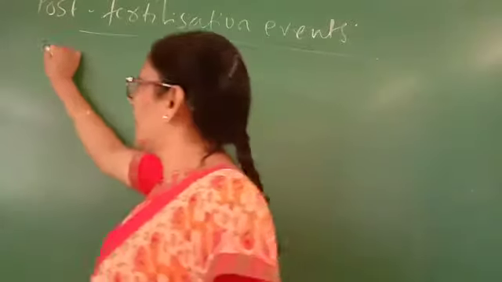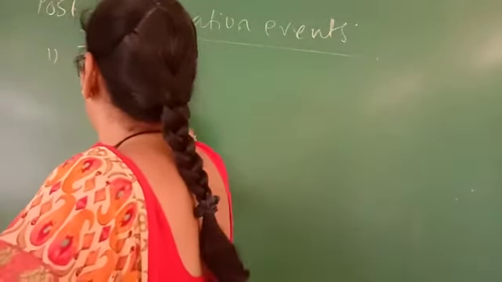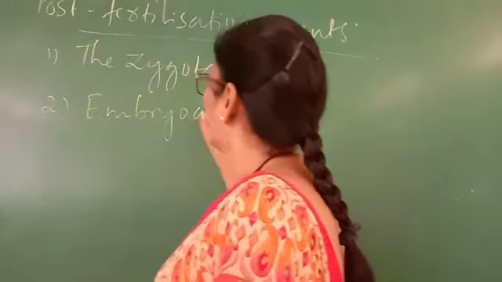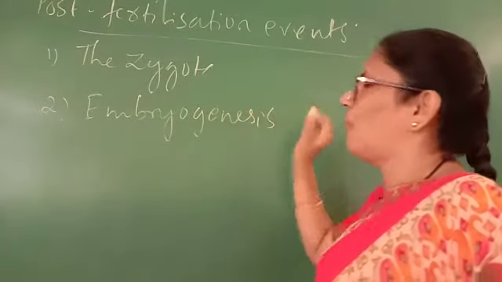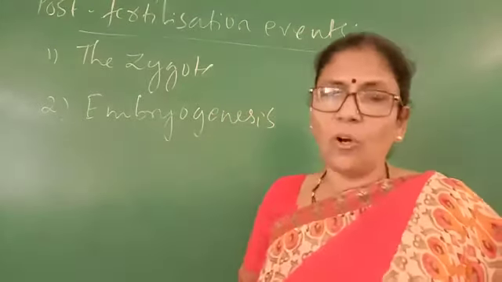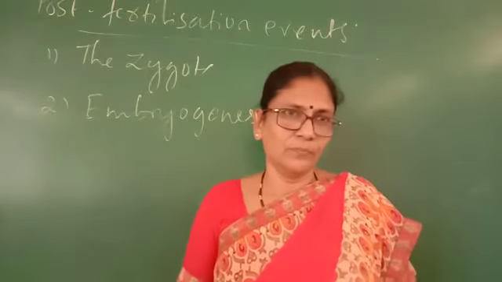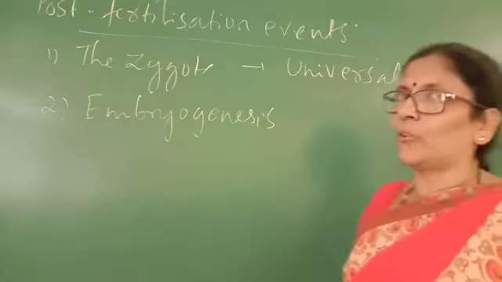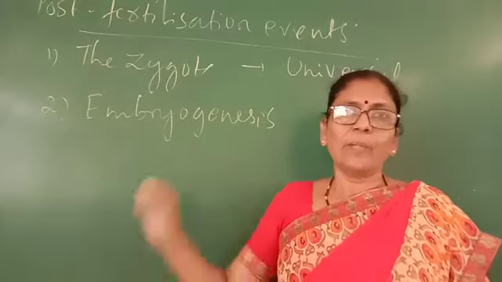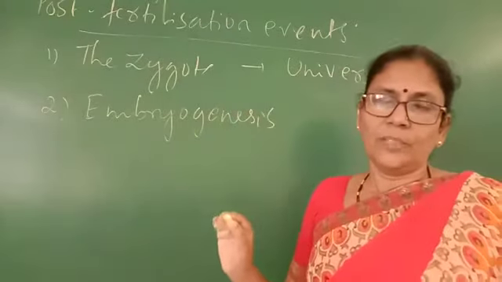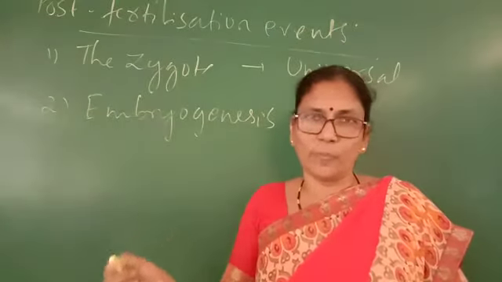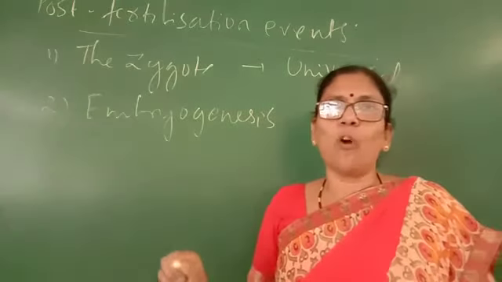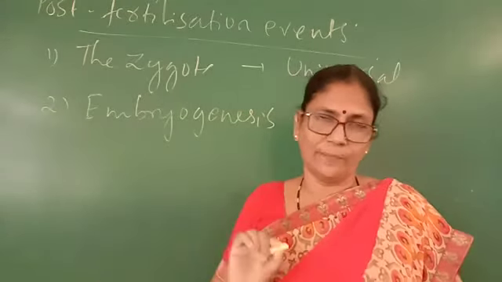There are two events: one is the zygote, another one is embryogenesis, or embryo formation. In all sexually reproducing organisms, formation of the zygote is universal. If the organism has external fertilization, zygote formation takes place in the environment. If the organism has internal fertilization, zygote formation takes place inside the female body.